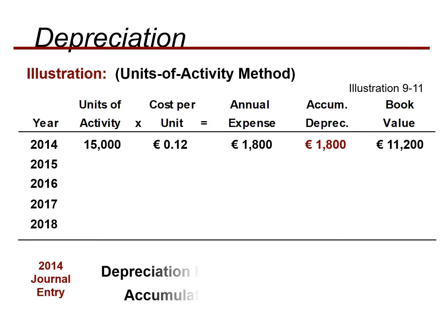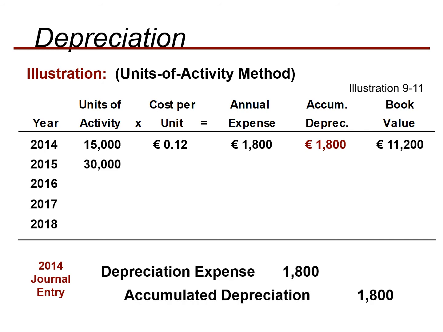The same goes with the third year, that is 30,000 miles. 30,000 multiplied by 0.12, and the annual expense is 3,600. 5,400 is the total accumulated depreciation, and your book value is 13,000 minus 5,400. We get 7,600. That is your book value.